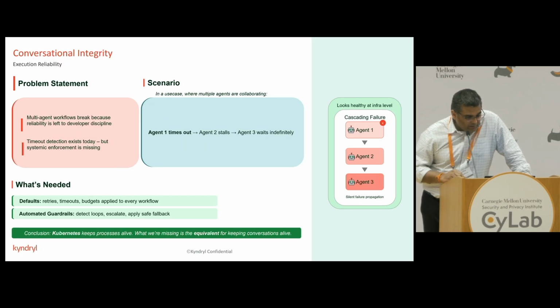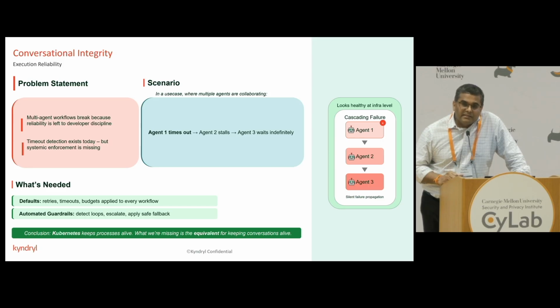Now, the third one is the other bigger problem. Looking online, there is a very recent article where a writer on Medium posted that they burnt $47,000 before they fixed this issue, and that is left to developer discipline. The issue here is that when the agents are talking past each other, they lose the context, and because of that, agent one is hung up on some other agent.